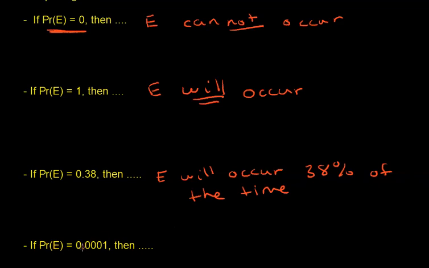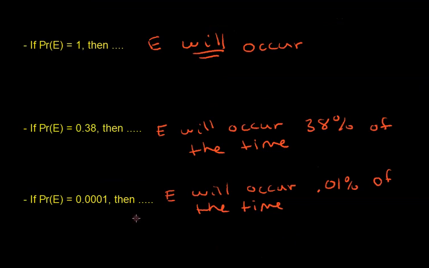What if the probability is 0.0001? Well, we could say E will occur 0.01% of the time. A better way to interpret this would be to say E rarely occurs. 0.01% of the time is pretty rare.